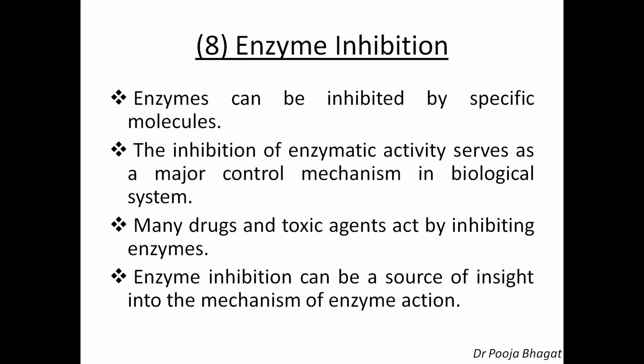And now the eighth and the last property of the enzymes is enzyme inhibition. Enzymes can be inhibited by specific molecules which are called inhibitors. The inhibition of enzymatic activity serves as a major control mechanism in biological systems. Many drugs and toxic agents act by inhibiting enzymes. So enzyme inhibition can be a source of insight into the mechanism of enzyme action. For the details of enzyme inhibition, you can watch my video on this same topic, enzyme inhibition.